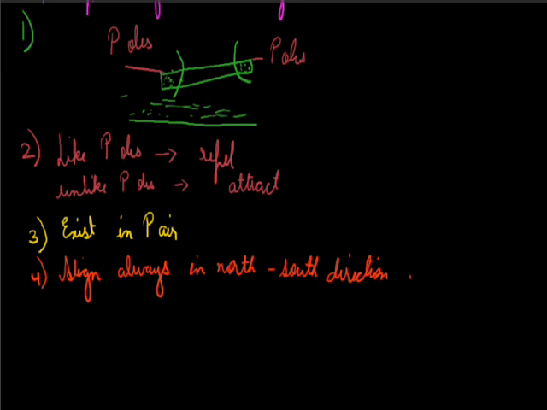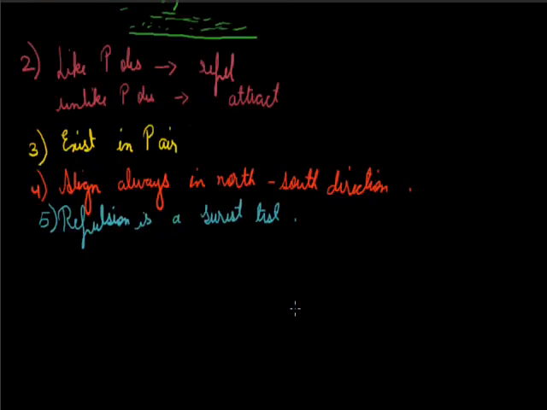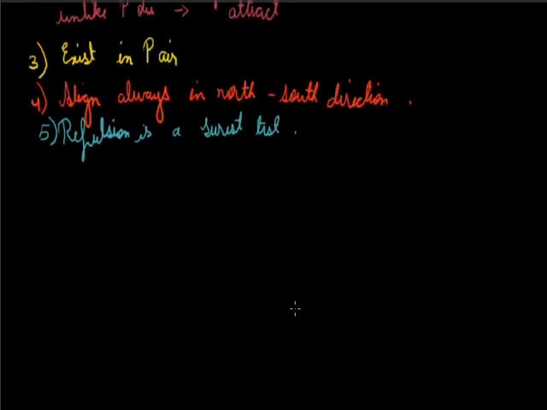And the last property is that repulsion is the surest test for magnetism. We take repulsion as the surest test for magnetism because a magnet can attract a magnetic substance as well as a magnet, but it always repels a magnet only. Hence, we take repulsion as the surest test for magnetism.